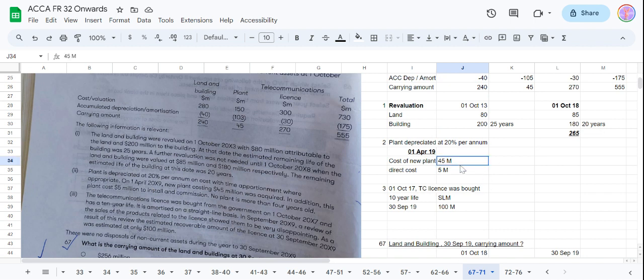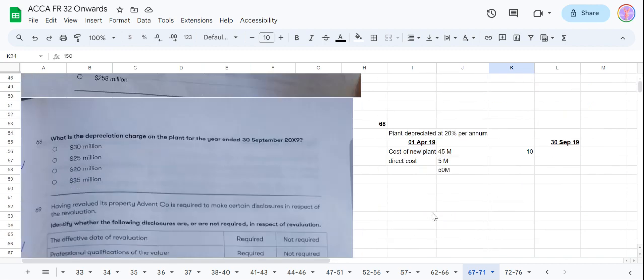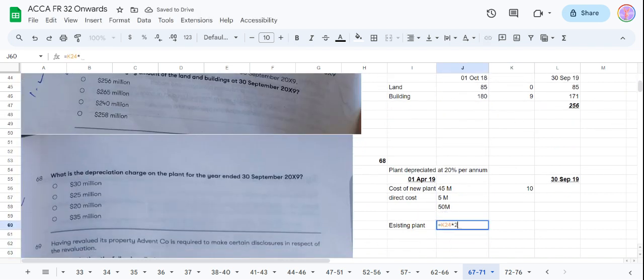Okay, new plant. Okay, so this is the new plant, and we already had this plant, of 45, right? And its cost 150. So 20% we will take of this plant. So 30 will be our depreciation, and then of this 50, so this 50 is the new plant. Okay. And there is already an existing plant. So they're talking how much is the depreciation. So existing plant, yeah, its value is like 150 before this thing, because on this amount only we will calculate